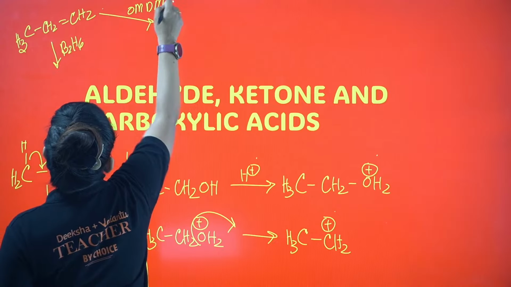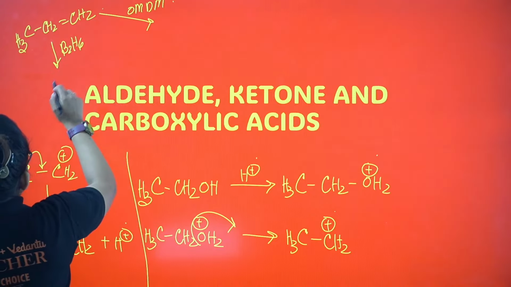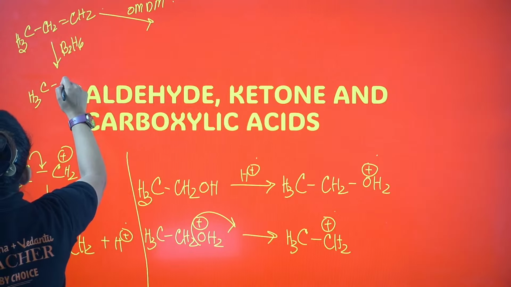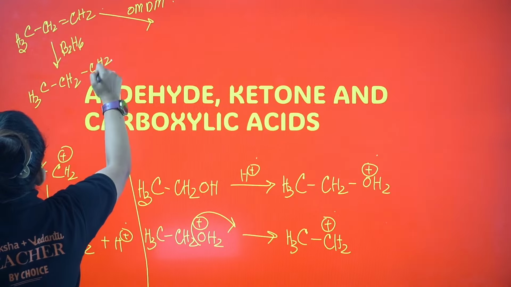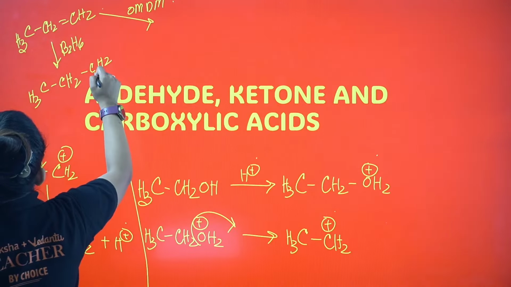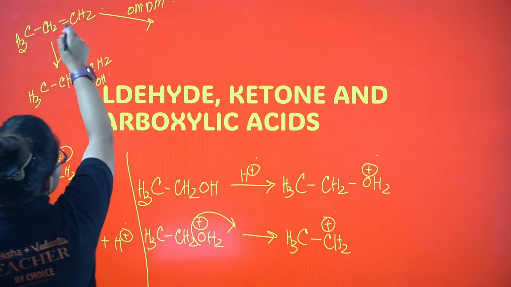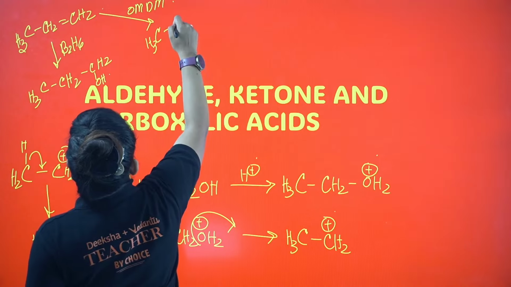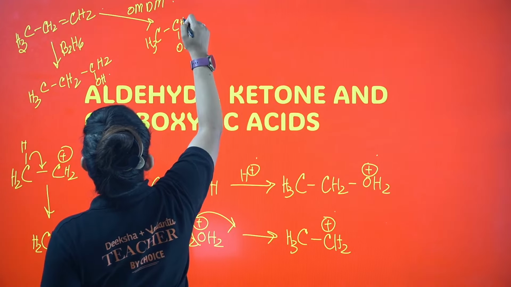OMDM means oxymercuration, demercuration. In case you are doing B2H6, the OH will be added in the terminal carbon always. And if you are doing OMDM, then the OH will be added in the intermediate carbon. This is the main difference that you need to remember.